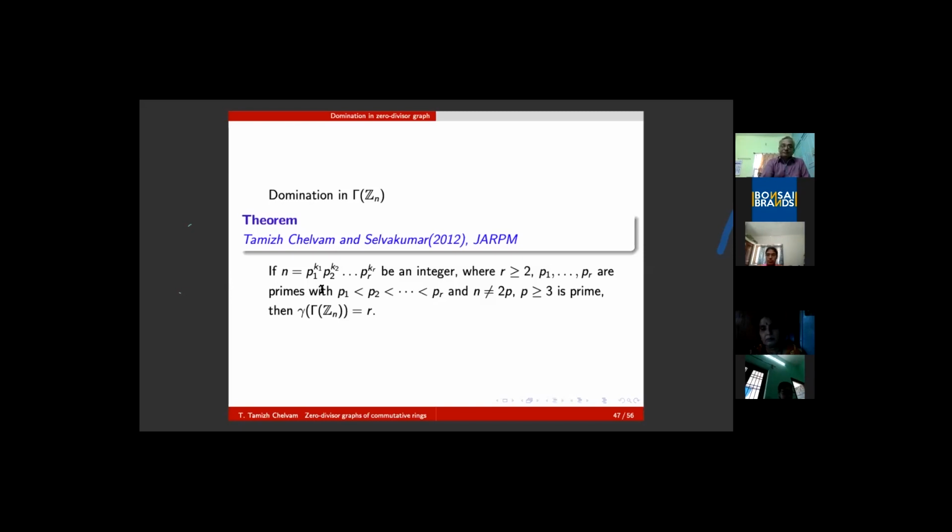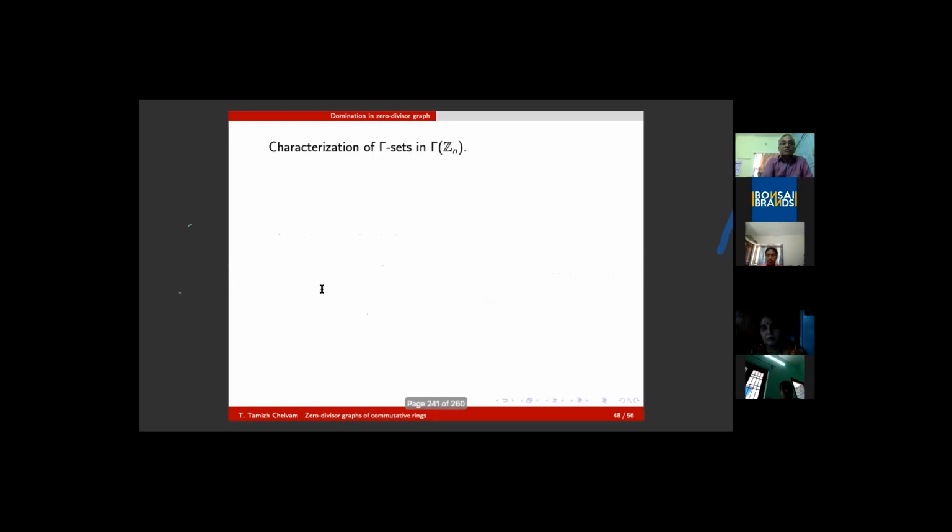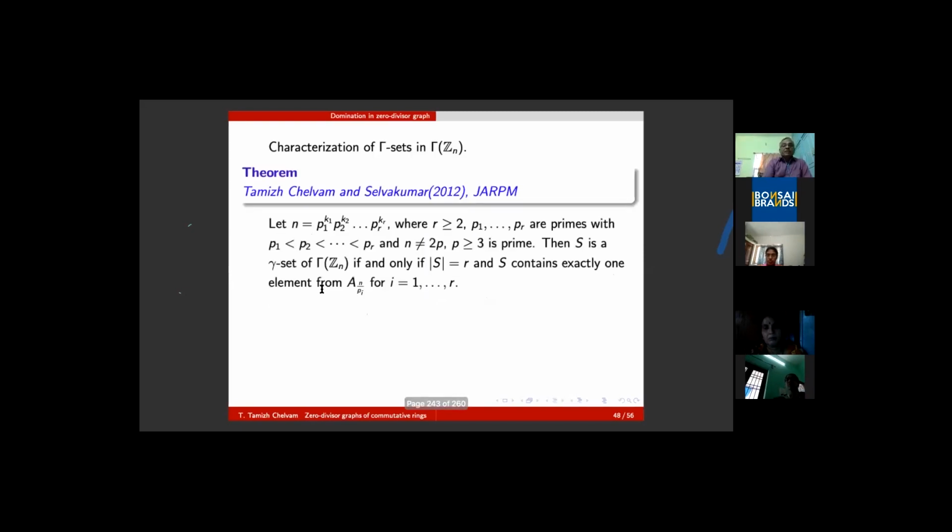Of course, why such a curious attempt was made: it has been observed that if n is equal to p1 to the power something, then S is a gamma set of gamma of Zn if and only if it contains r elements. That is not any surprise, because naturally we have proved that the number of prime factors is the domination number. But what elements should S contain? That also we could prove.